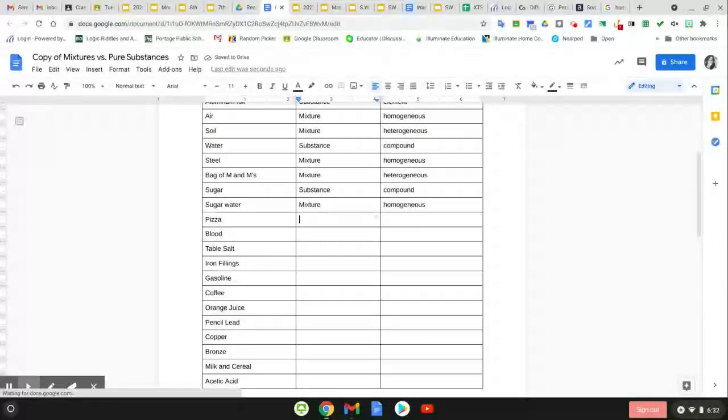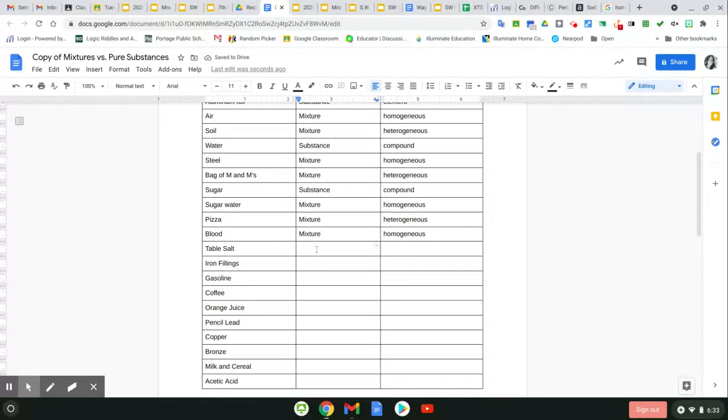Pizza is a mixture. You can see all the different parts of the pizza. Okay. Blood is a mixture. You cannot see all the different parts of blood. It is uniform throughout. So that makes it homogeneous.